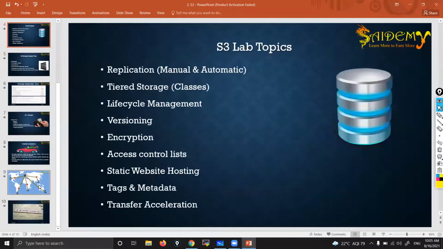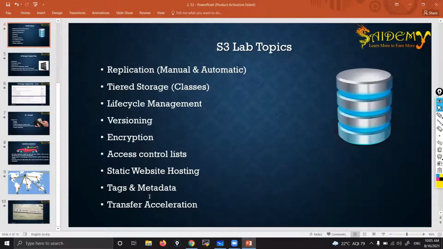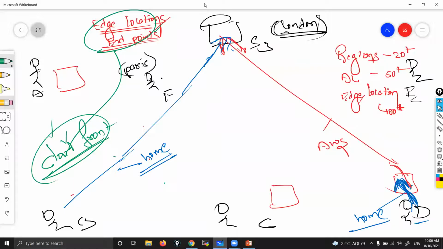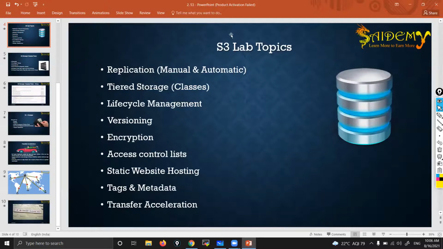I mean, a lot of theory is there, guys, that I will explain in the lab session while doing practicals. That time I need to explain many more things. That time I'll explain all those things, right? So with this theory, tomorrow we'll jump into practicals. Tomorrow I'll show you how to create a bucket, how to upload some data, how to download. Then after that, we'll see all these things one by one. Okay, fine. That's it for today. If you have any doubts, you can ask me and you'll get this document. Okay. Yeah. Any doubts from anyone?